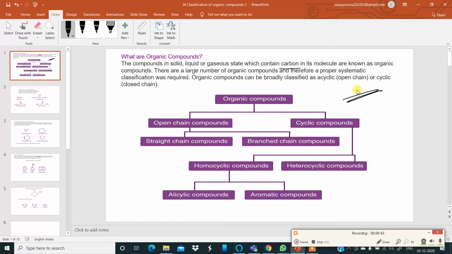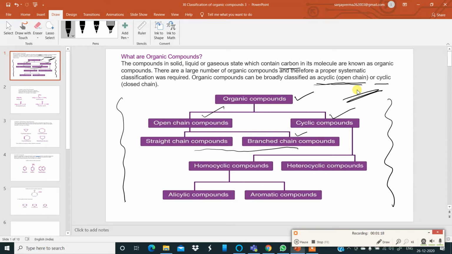Organic compounds can be broadly classified as acyclic and cyclic. Acyclic is open chain and cyclic is closed chain. So try to go through this chart very properly and carefully. First start with organic compounds: open chain, closed chain. Then we have straight chain compounds under open chain, and branched chain compounds under open chain. And we stop here only, that is straight and branched only.